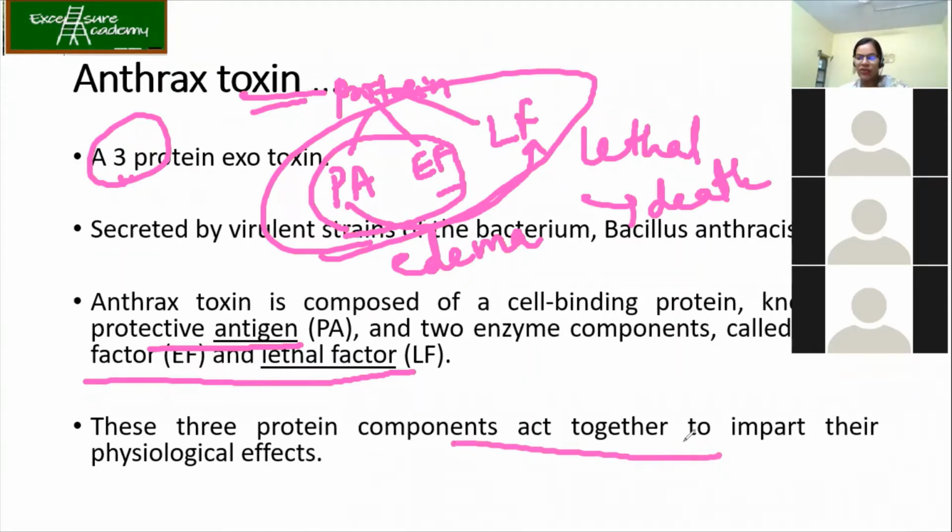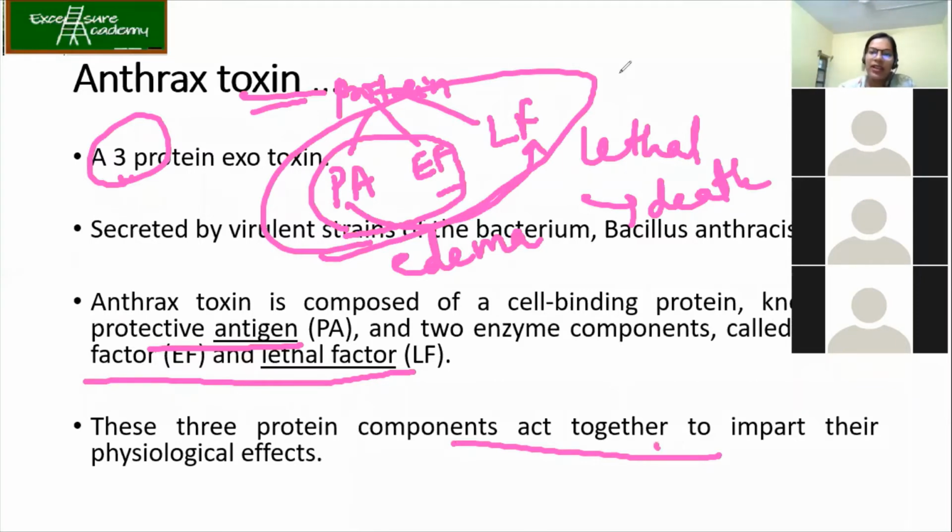So anthrax toxin comes under the binary toxin category. It has three components: PA, protective antigen; edema factor, EF; and lethal factor, LF.